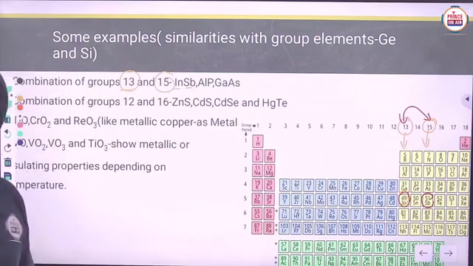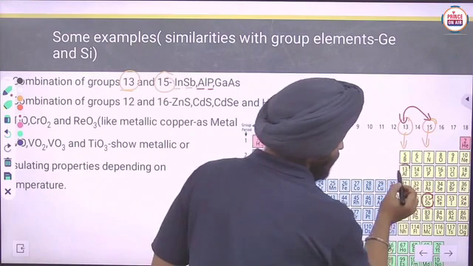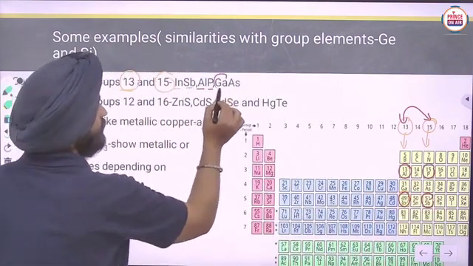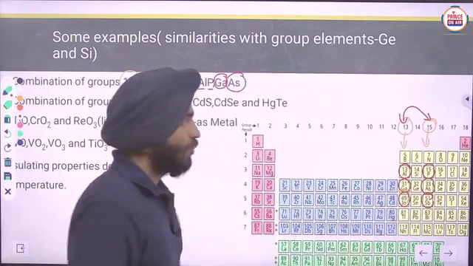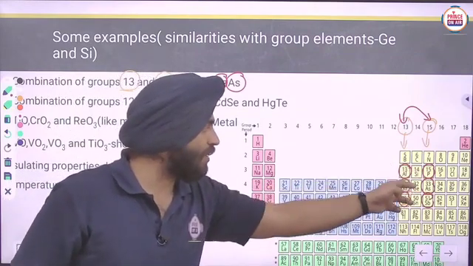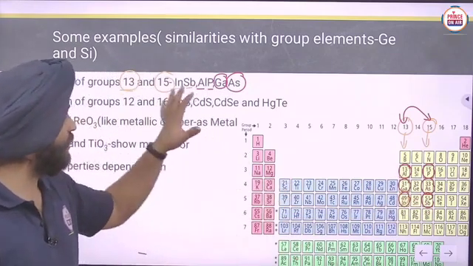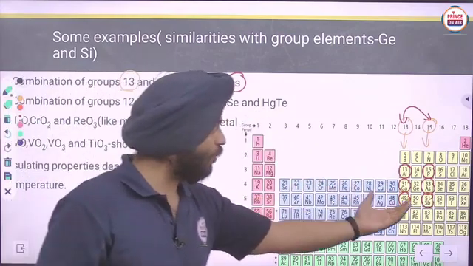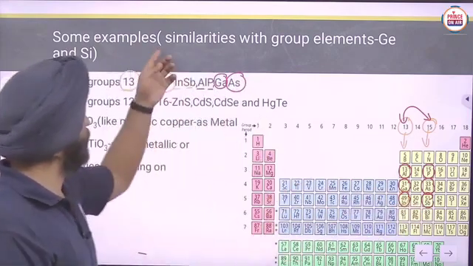Clear? Similarly, Al and P, aluminium phosphide. Then gallium and arsenic, Ga and As. So you can see that we are just joining Al and P, Ga and As, In and Sb. In that way you can learn the examples also. A group 13 element joined with a group 15 element will form semiconductors similar to silicon and germanium.